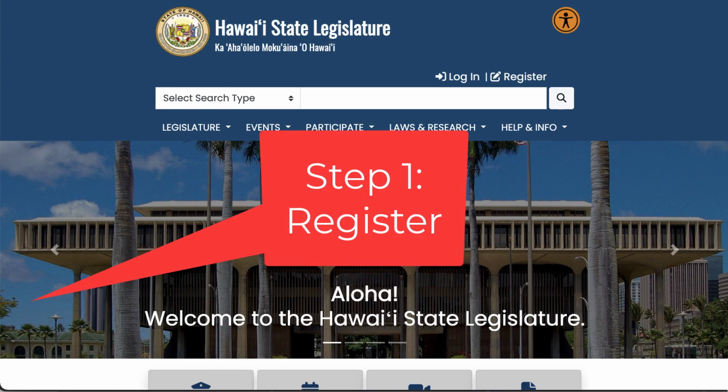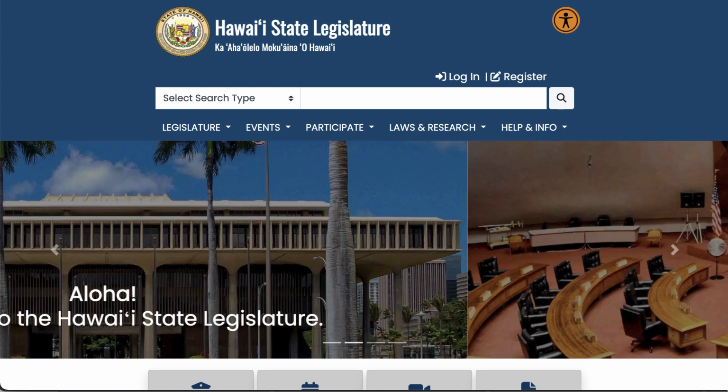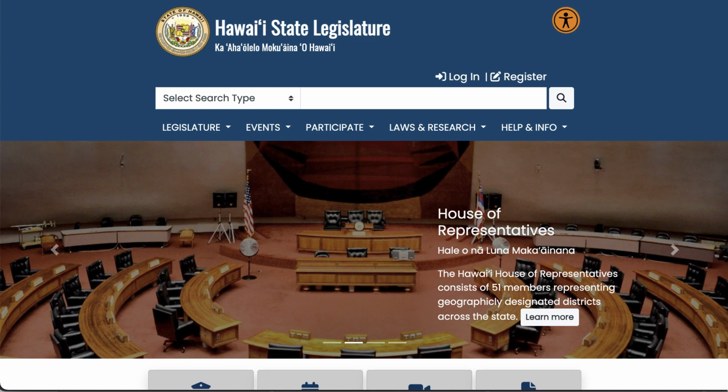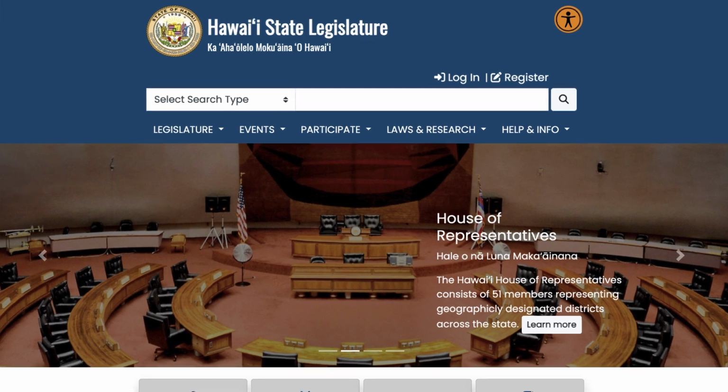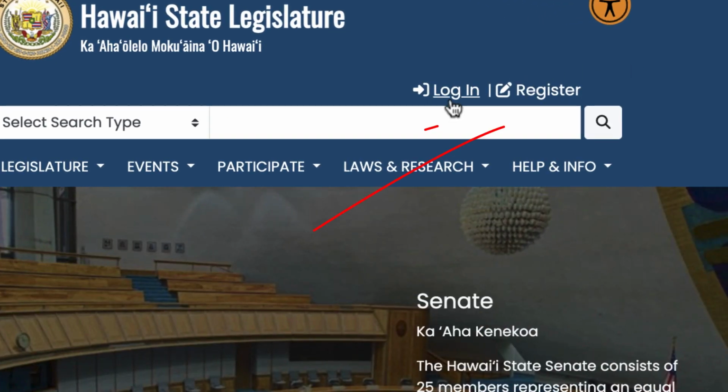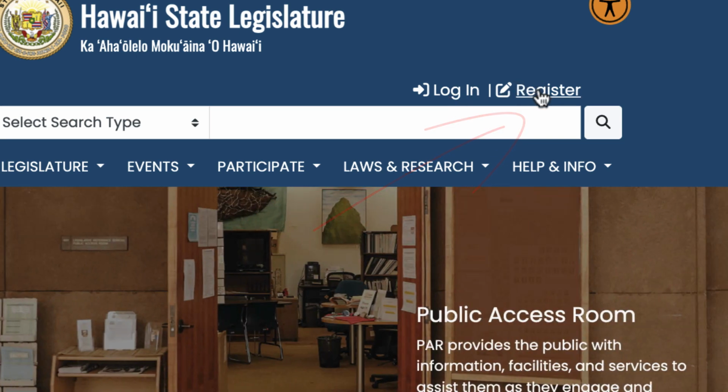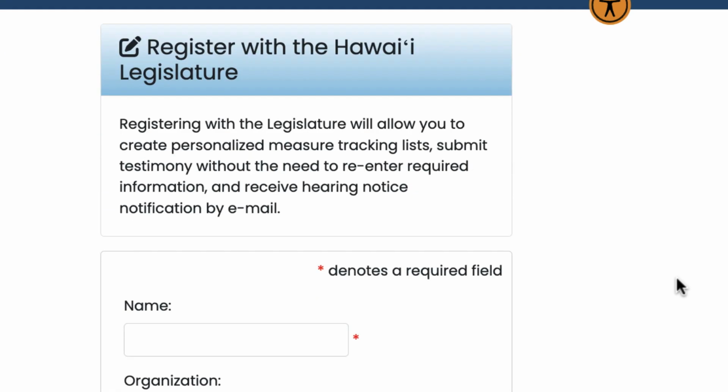I'm going to cover registering first. That's the easiest, and frankly, once you do, you can always log in. It takes just a couple of seconds. So at the top of the legislature's website, you see Login, which you use once you have an account, or Register if you don't.